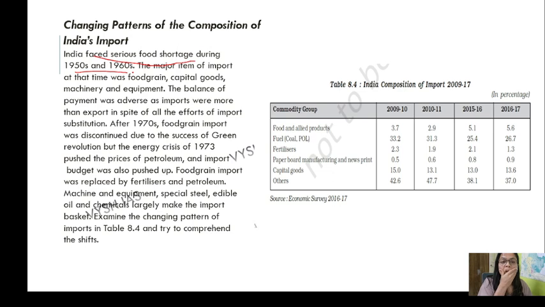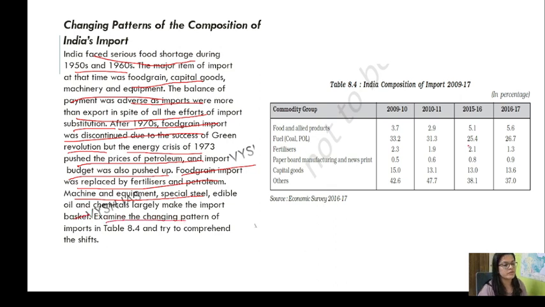Okay. The major items of imports at the time were food grains, capital goods, machinery and equipment, because we were moving from the primary sector more towards the manufacturing sector. We were moving more towards building capital. Okay, the balance of payments was adverse as imports were more than exports in spite of all the efforts of import substitution. After 1970, food grain imports were discontinued due to the success of the Green Revolution, but the energy crisis of 1973 pushed the prices of petroleum and the import bill was also pushed up. Food grain imports were replaced by fertilizers and petroleum. Machinery and equipment, special steel, edible oil and chemicals largely make up the imports.